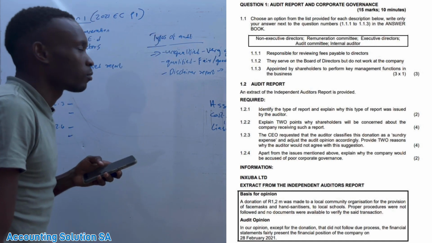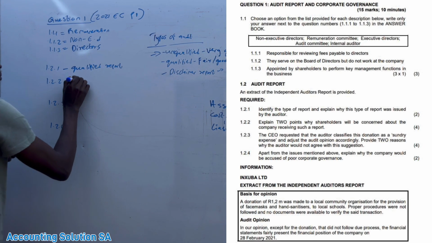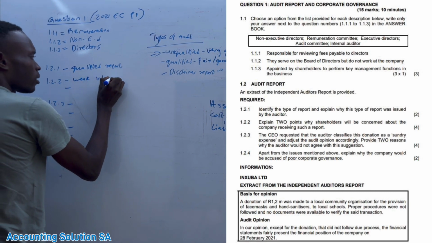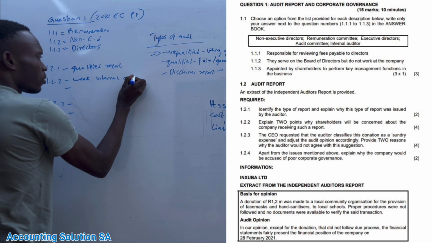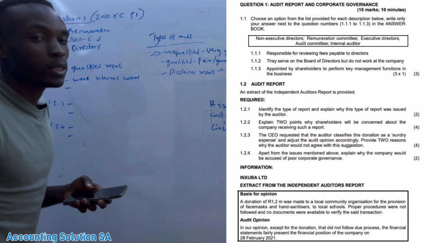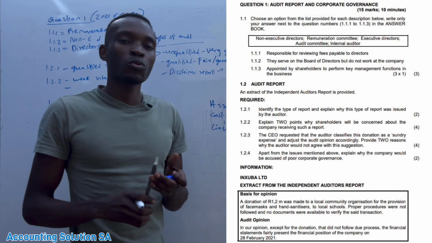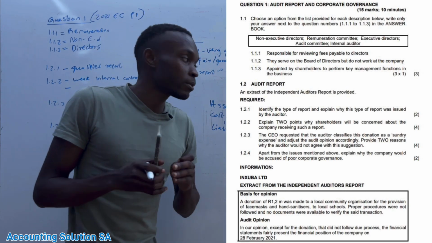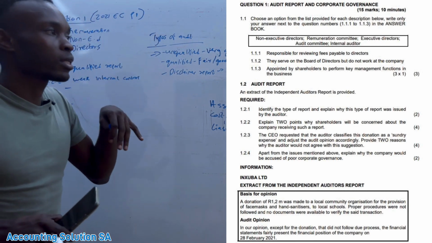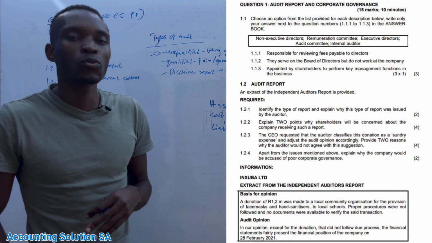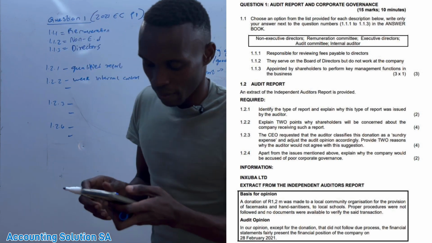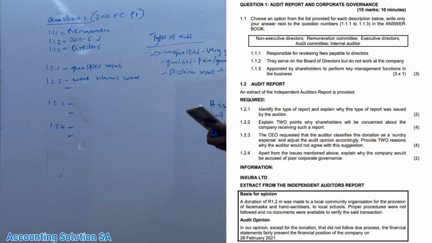Number one, they will be concerned because there is a weak internal control. Guys, if there was a strong internal control, they were not going to issue that donation without a proper document, which means that internal control was very weak. That's why they managed to issue a 1.2 million donation without any proper documents, which is not ethical.